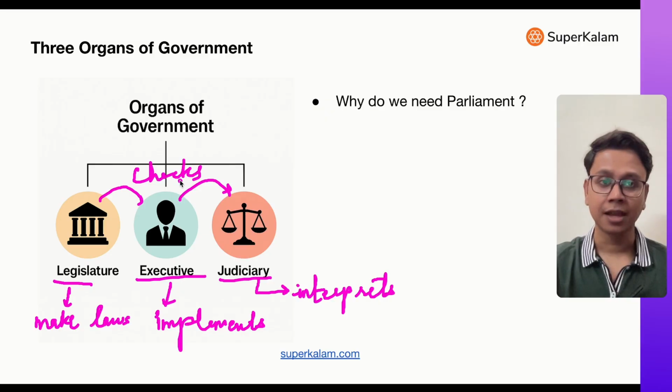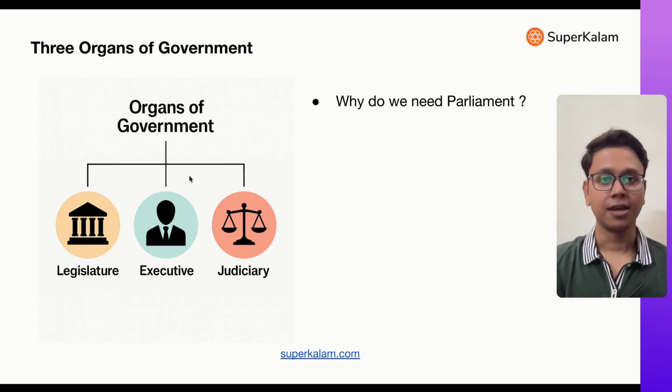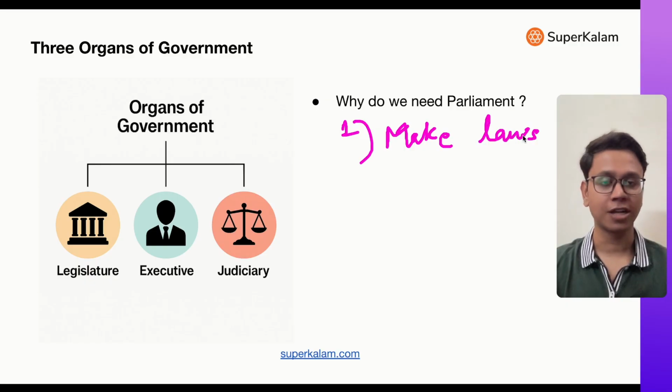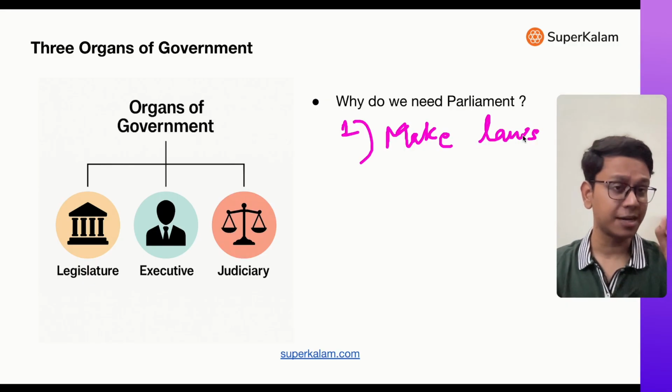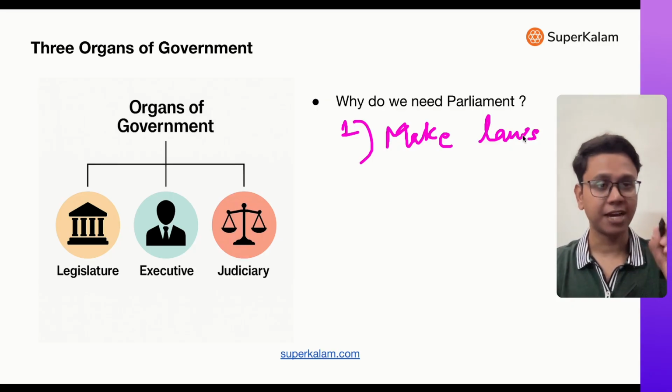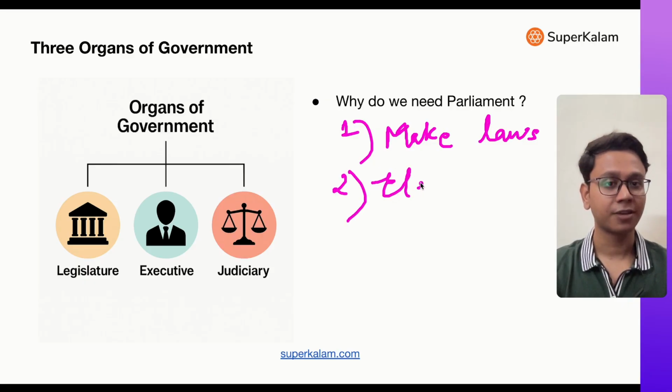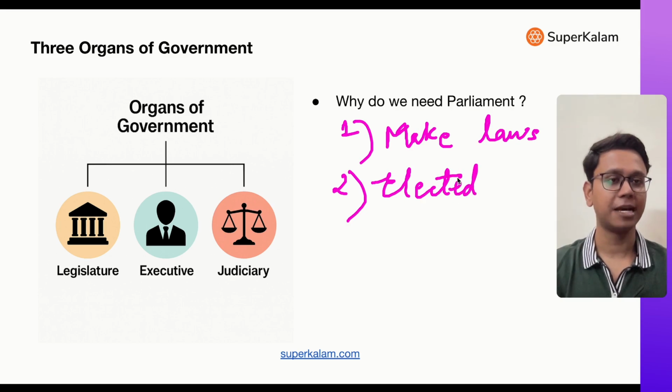Now, having said that, why do we need parliament? That's the next question. Why do we need parliament? Why do we need legislature? So as I already said, first, parliament or legislature makes laws. This is the primary function. But there is a very hidden, very fundamental thing which we generally miss while defining the need of parliament. Now, parliament in India, especially in democratic countries like India, is elected by people. For example, our Lok Sabha is elected by people. That's why parliament is the epitome of democracy.